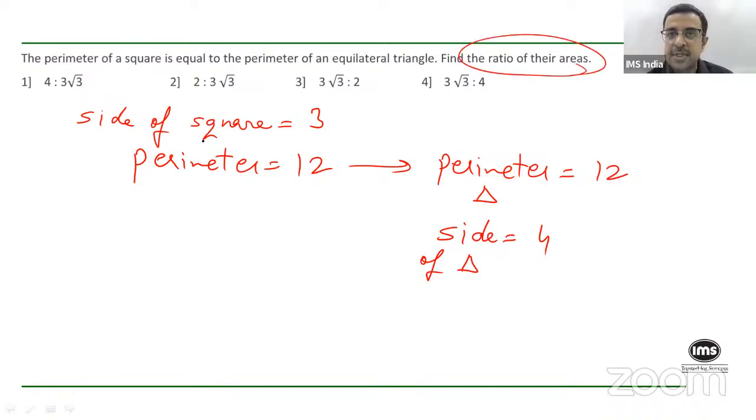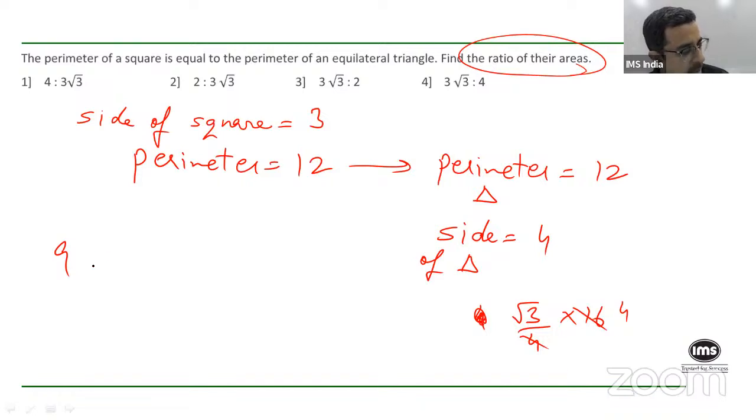The area of a square is, of course, the square of its side. So the area of the square will be 9, whereas for an equilateral triangle, the area works out to be, does anyone remember this? Root 3 by 4 into side square. That is 16. So it will be 4 root 3. Okay, so the ratio is 9 is to 4 root 3.